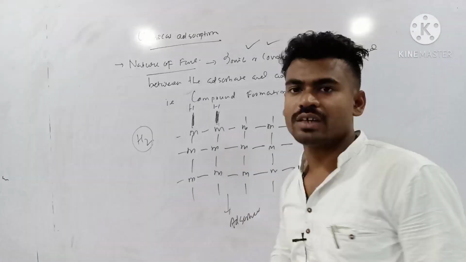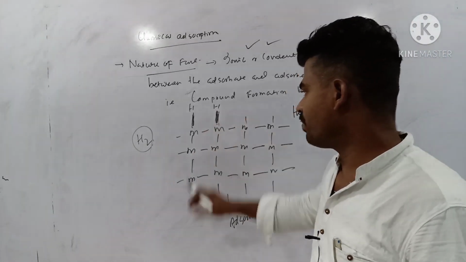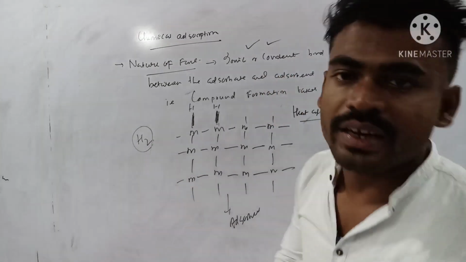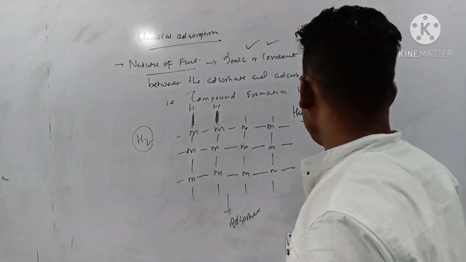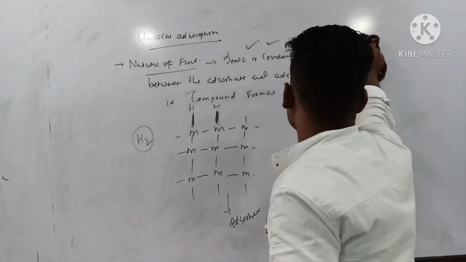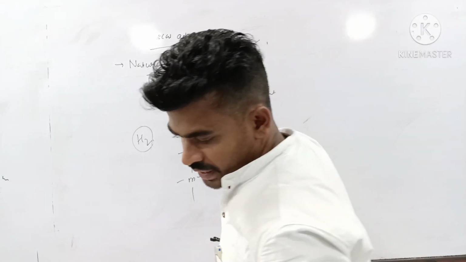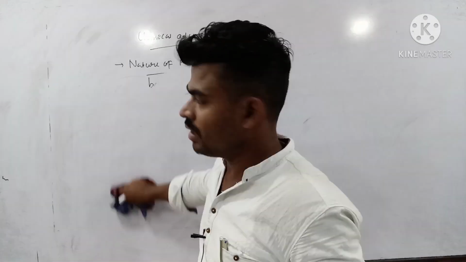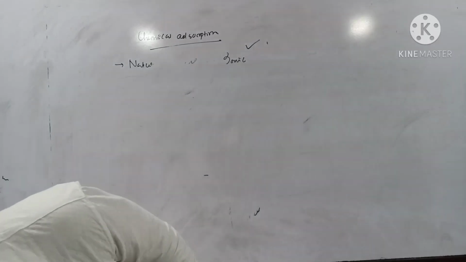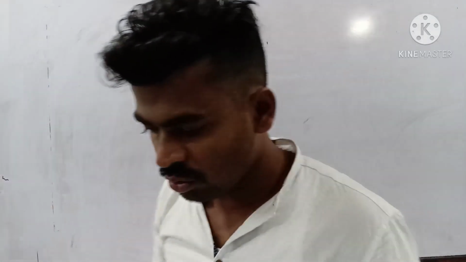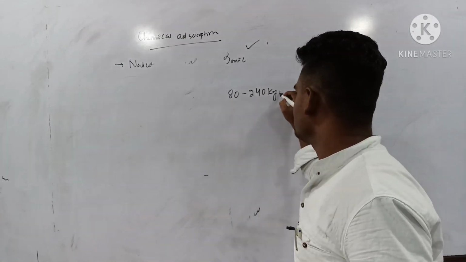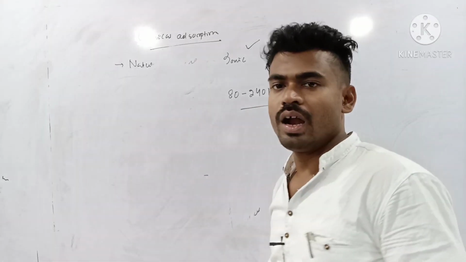Next, heat of adsorption. Definitely, since there is formation of covalent and ionic bond, a strong interaction is there between your adsorbate and adsorbent. So here the heat of adsorption is maximum compared to physical adsorption. In chemical adsorption, the heat of adsorption will be nearly about 80 to 240 kilojoule per mole.